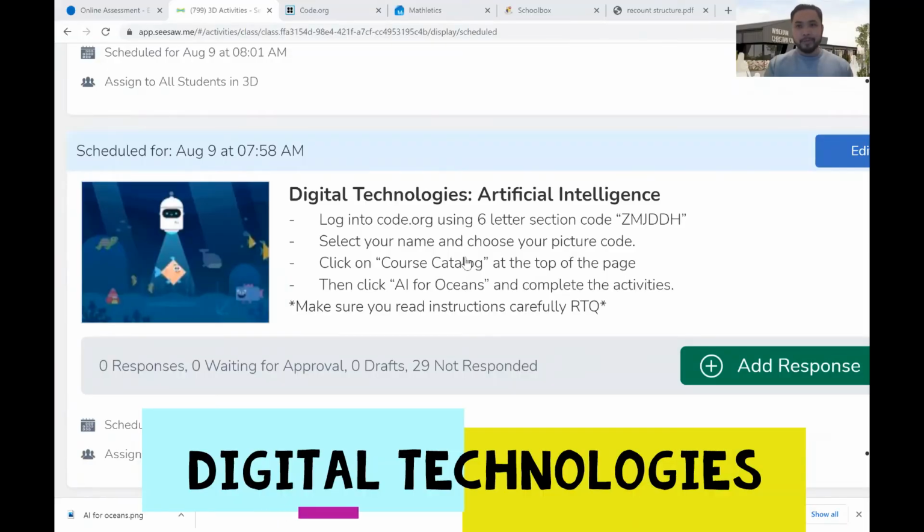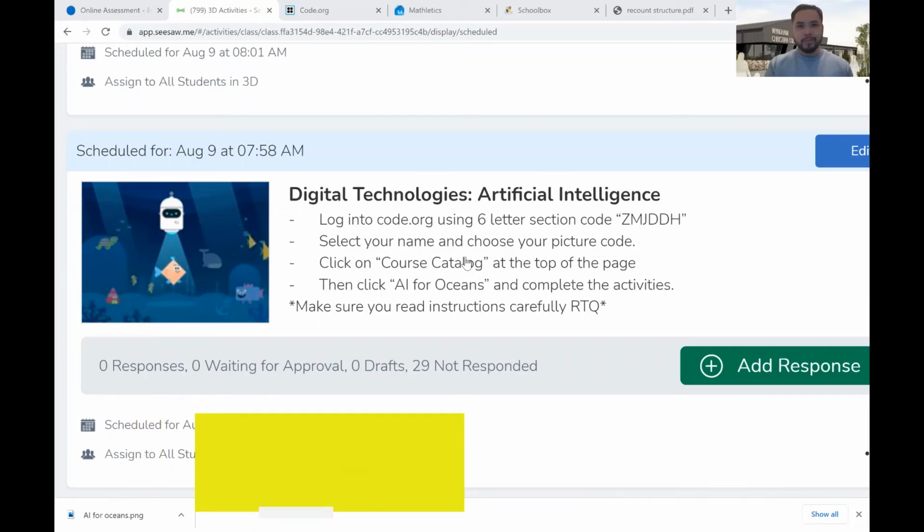All right, guys, now for digital technologies today, we're going to do some more coding, but it's going to be about artificial intelligence. Do you guys know what that is? It's when we program machines or computers to have them a mind of their own. So we're going to be doing some pretty cool things here.